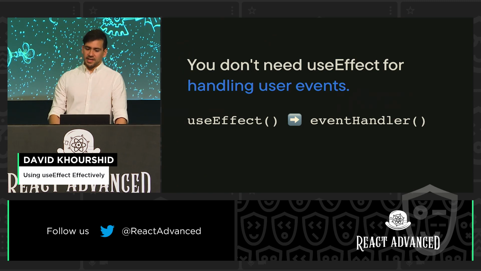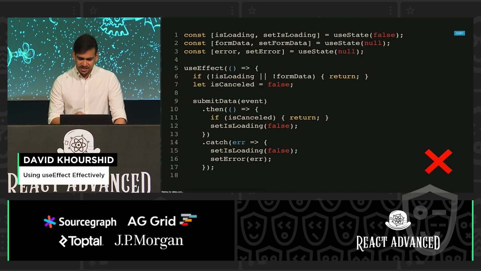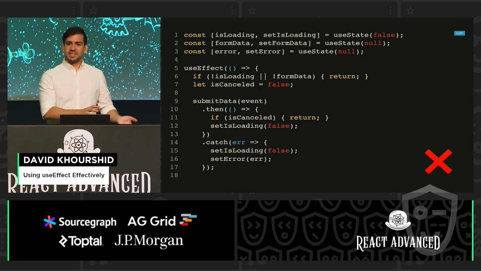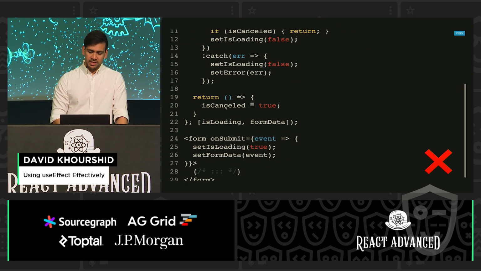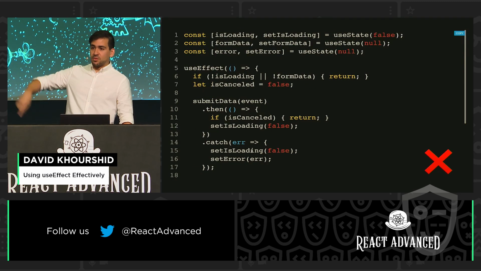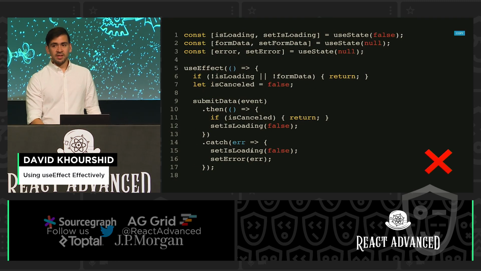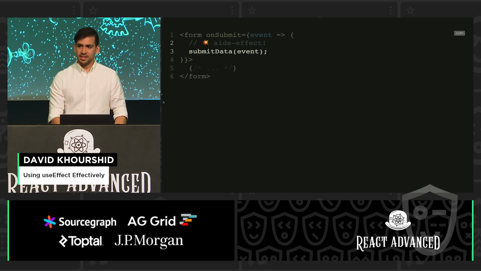And then the biggest one for me, you don't need useEffect for handling user events. And so this goes to activity effects versus action effects. So now we're talking about action effects. In this one, we are submitting a form, and we're setting all of these variables. So set is loading to true, set the form data to the event, and that's going to be indirect and trigger a change. This is wrong. What you should do is move it inside of the event handler.